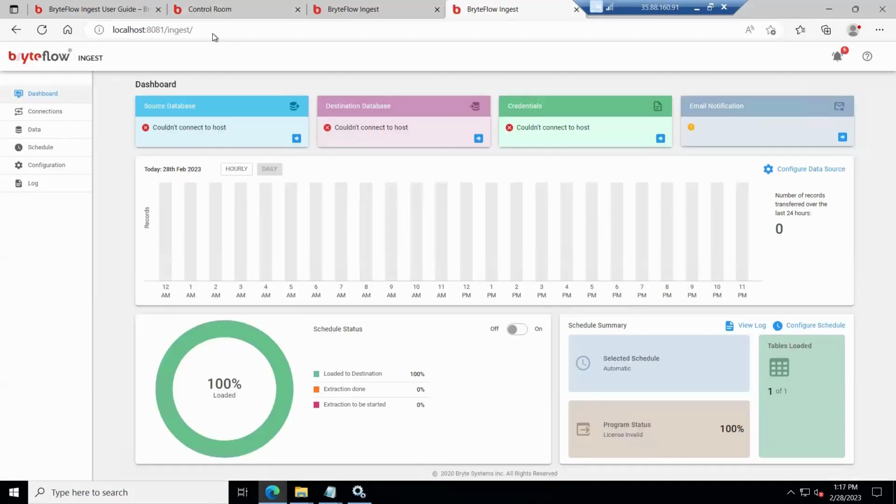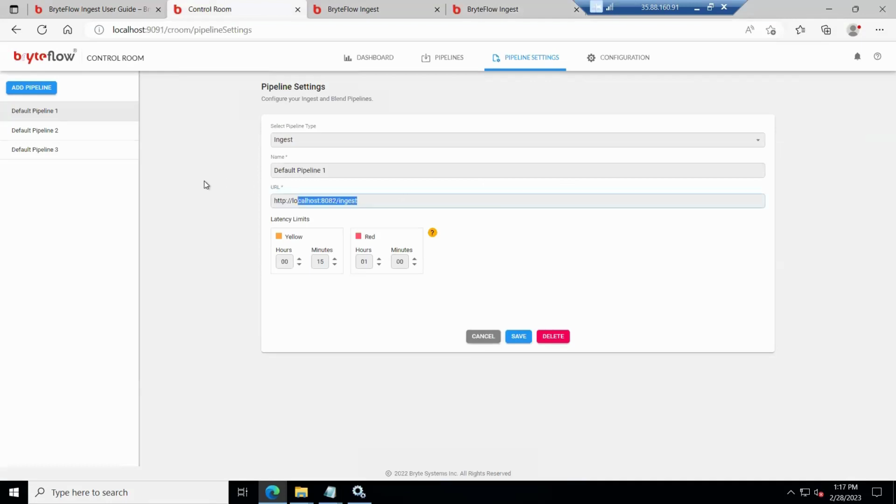Now, to add the control room to ingest, all we have to do is just take this URL, go to the control room, and change this URL. Accordingly, you have to set the yellow and the amber alert latency limits.